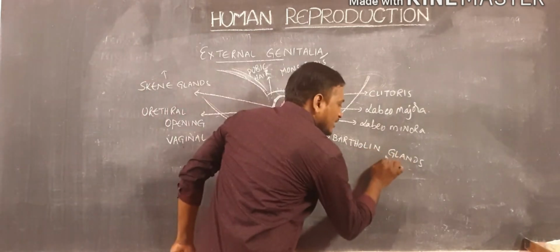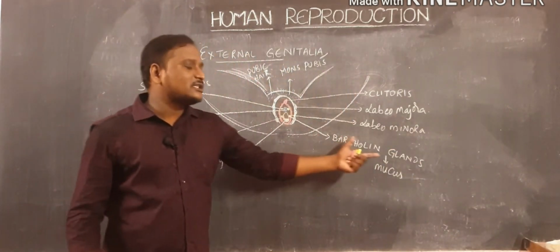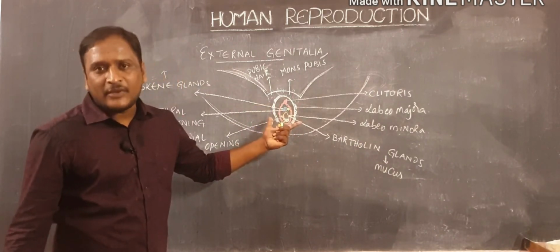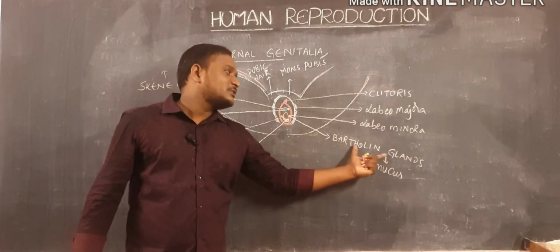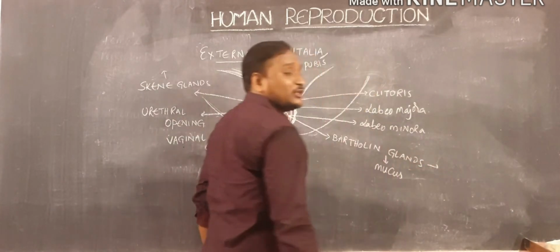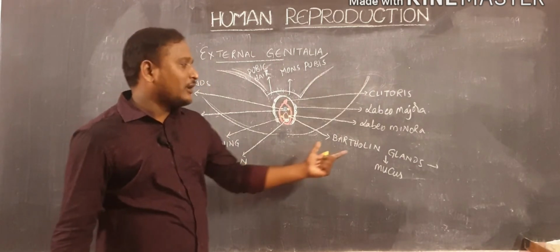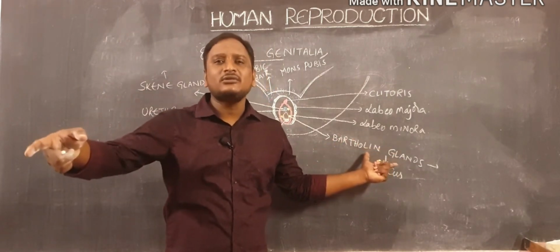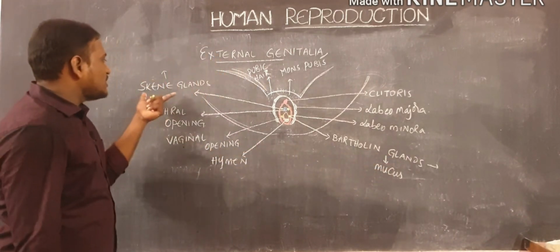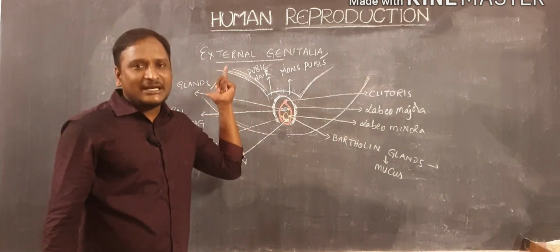These Bartholin glands release mucus to outside. That mucus is helpful to increase the lubrication in the vagina. And remember that these Bartholin glands are said to be homologous to the bulbourethral glands of the male reproductive system. And then the skin glands are said to be homologous to the prostate gland.